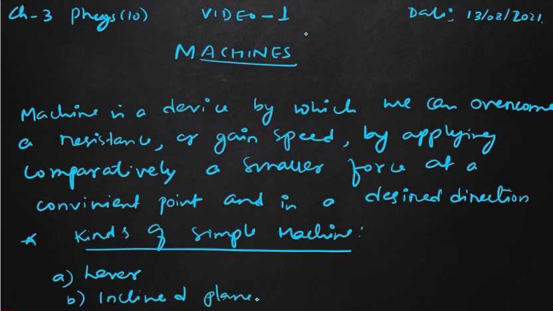So in the next slide, the modification of lever. Generally, the lever is modified into pulley and wheel and axle, whereas the modifications of inclined plane are wedge and screw. Okay, so we need to know these terms.